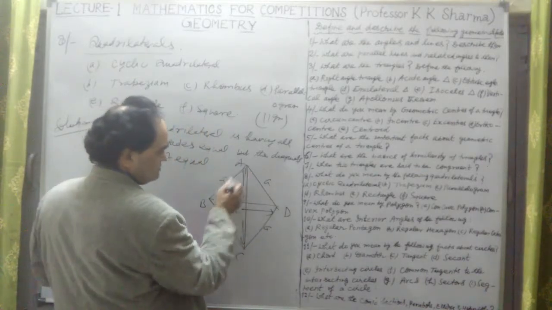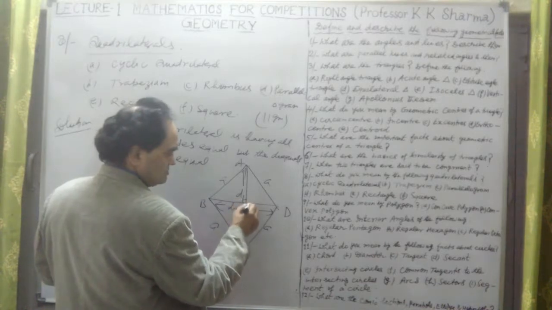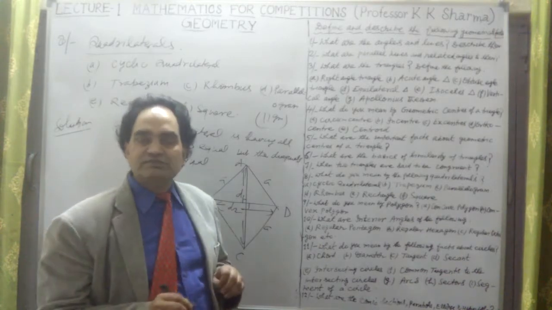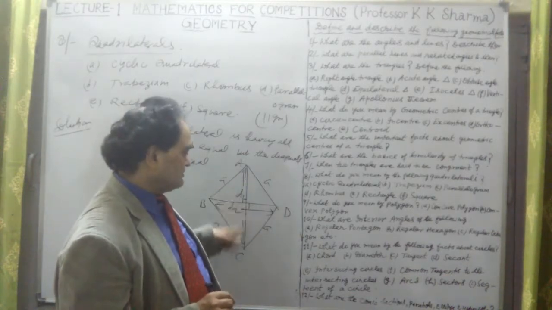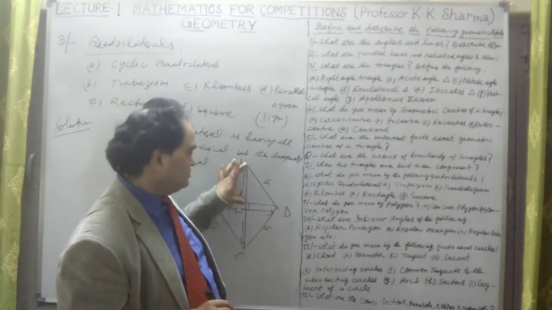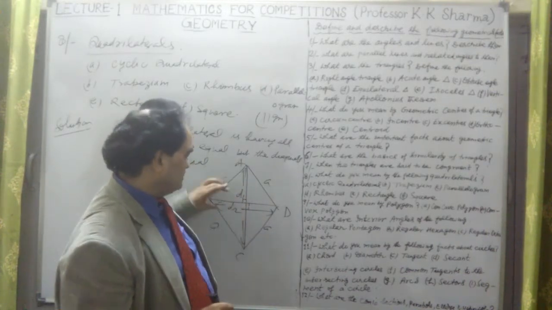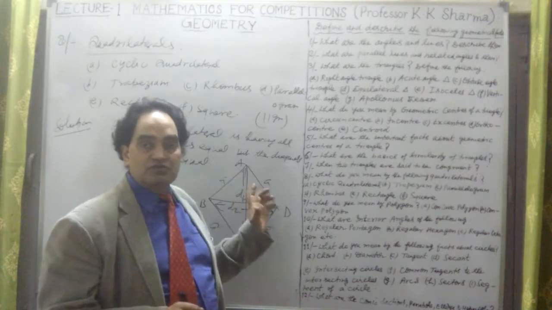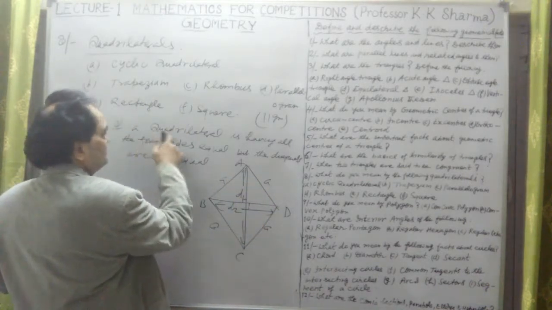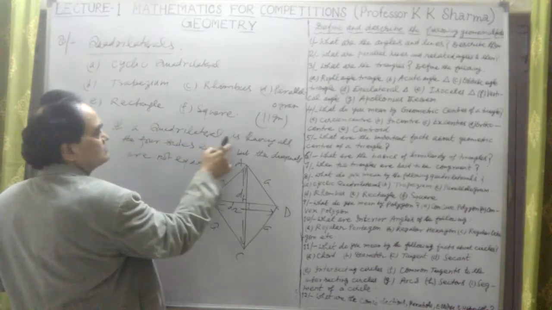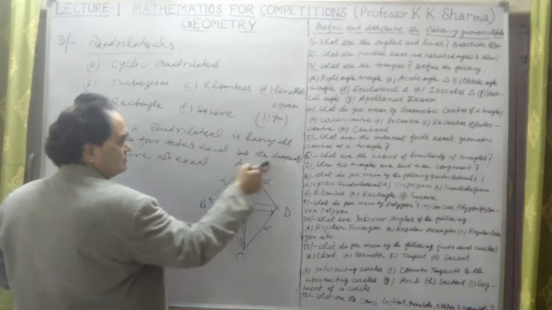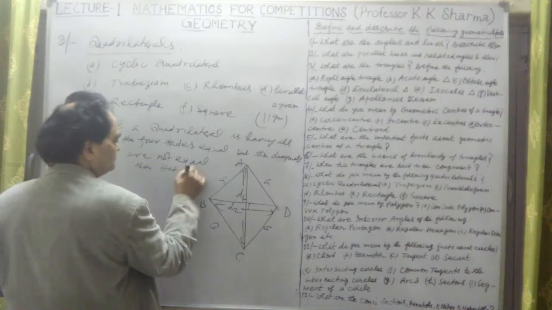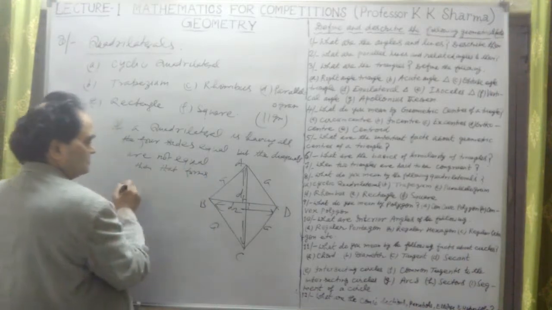Now in this case, these two sides may be parallel, and the diagonals are perpendicular bisectors. I mean these diagonals bisect each other at right angles. This D1 is bisected into D1 by 2 and D1 by 2, and D2 into D2 by 2 and D2 by 2. That is one of the points, but the diagonals are not equal. So if a quadrilateral is having all the four sides equal and the diagonals are not equal, then that forms a rhombus.